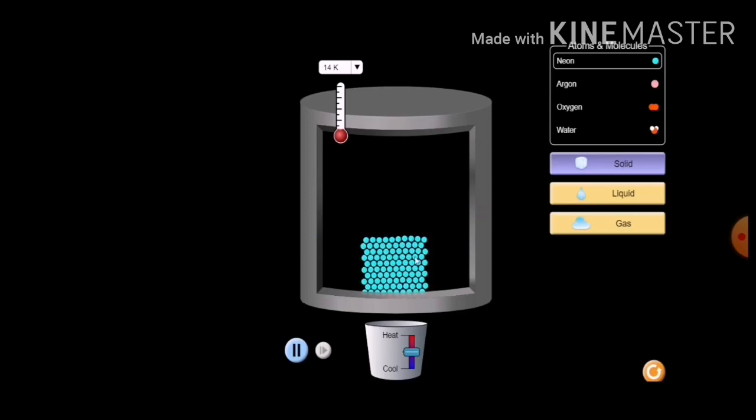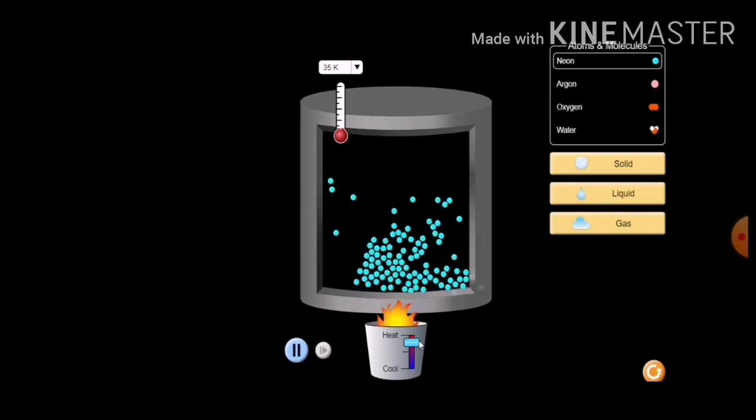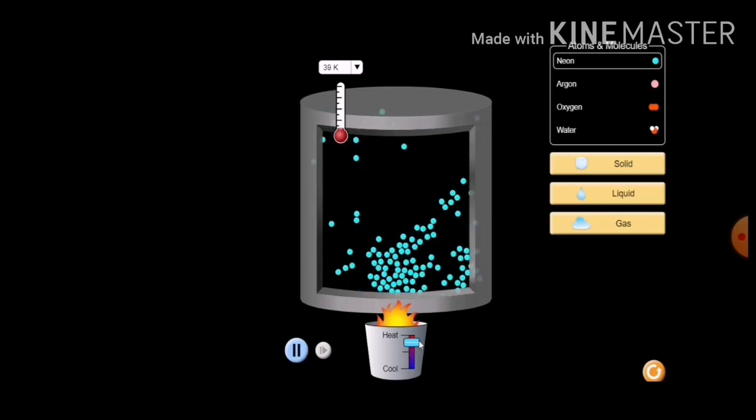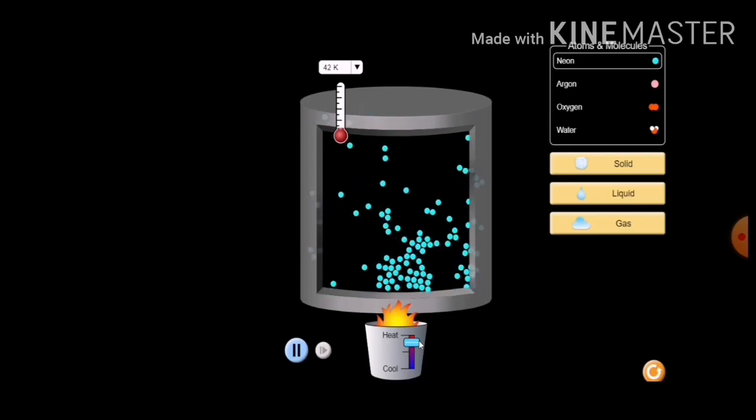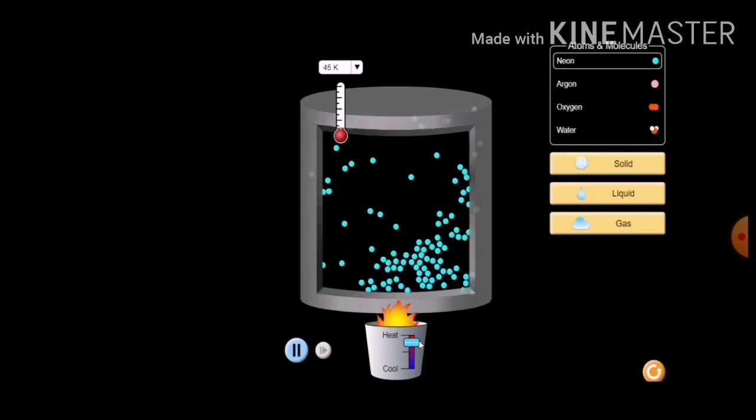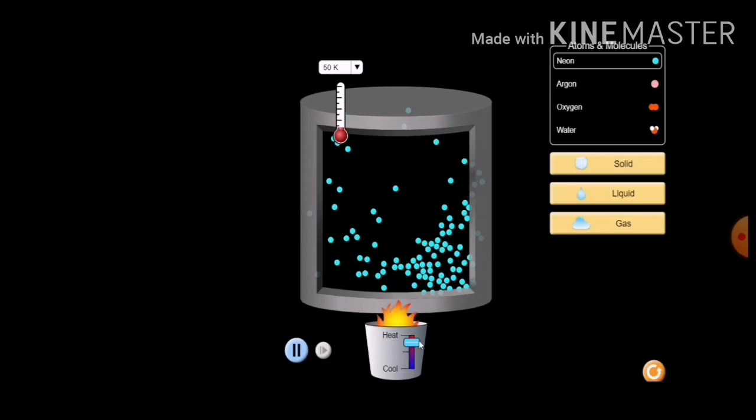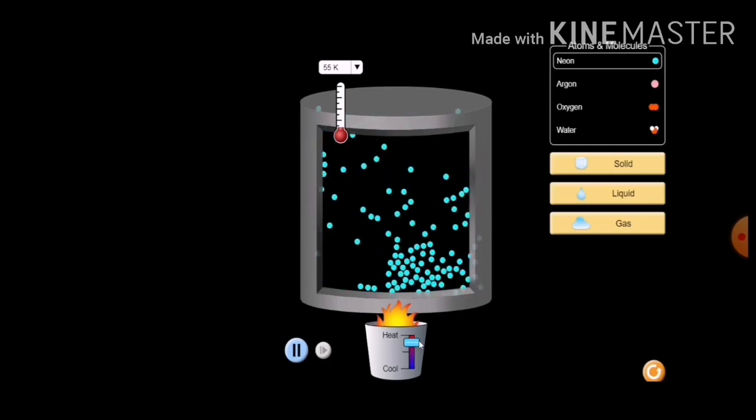Now you are seeing the particles of the solid. Now if I increase the heat, if I increase the temperature, what can you see in the picture? What will happen to the particles? The particles of the solid state will start vibrating very fast. On increasing the temperature, the kinetic energy of the particles increases.